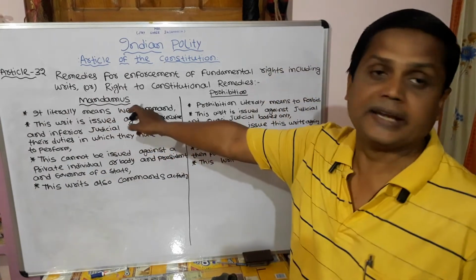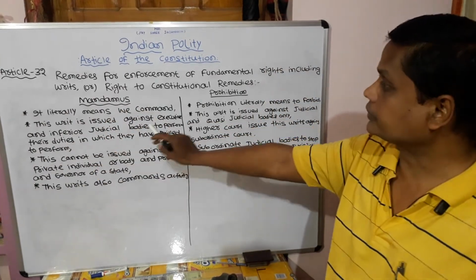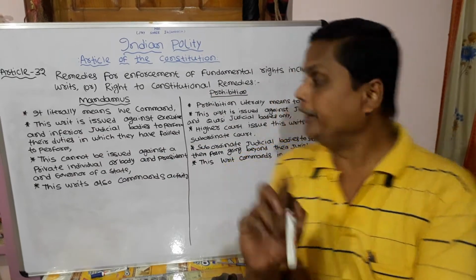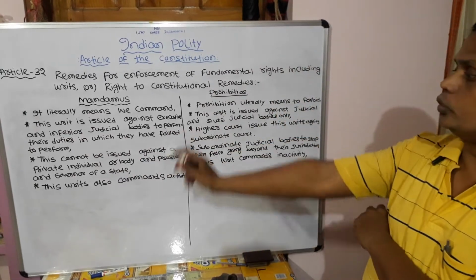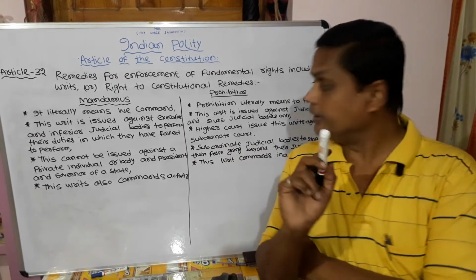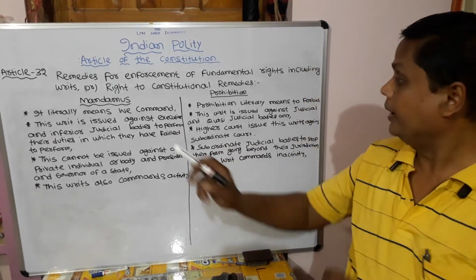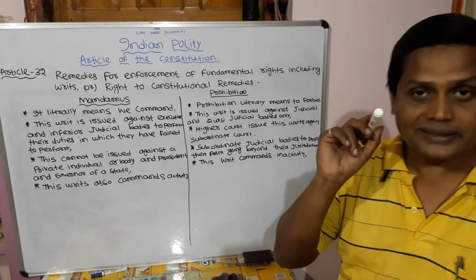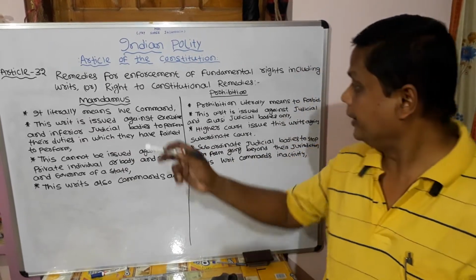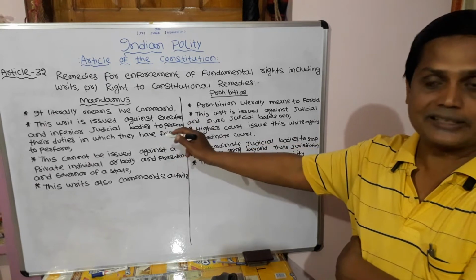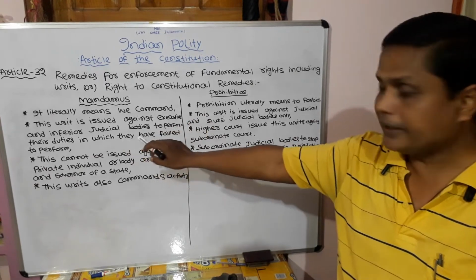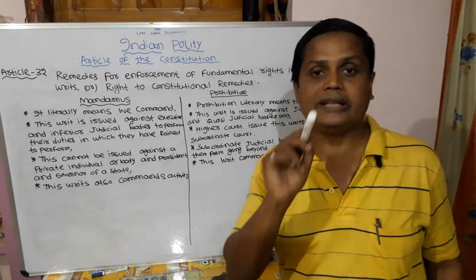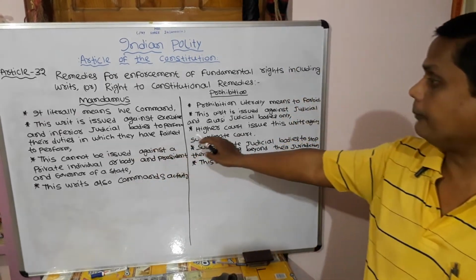Next one is the mandamus. It literally means we command. This writ is issued against the executives and inferior judicial bodies to perform their duties in which they have failed to perform.